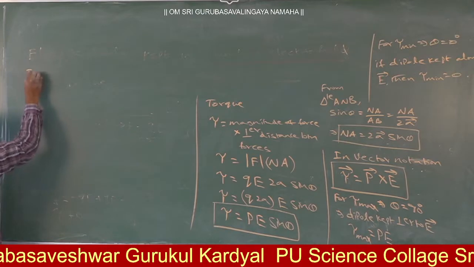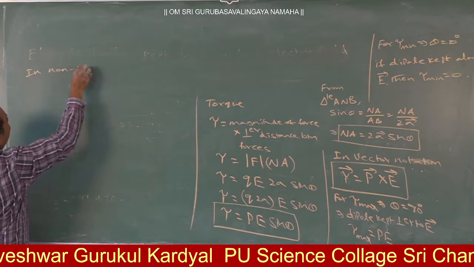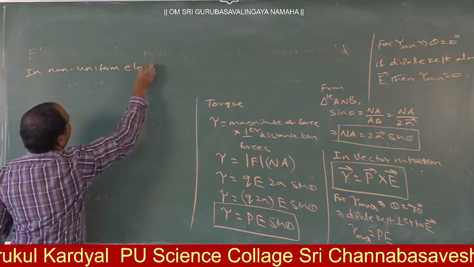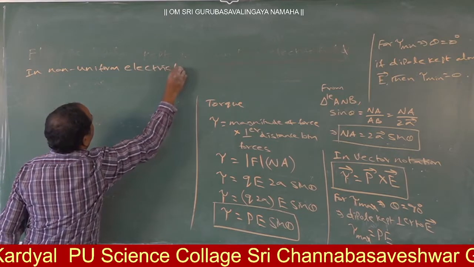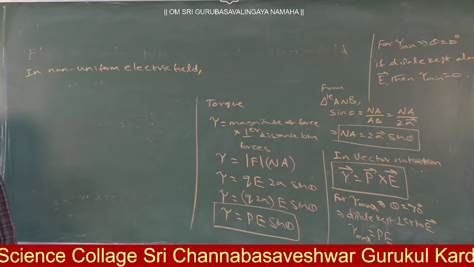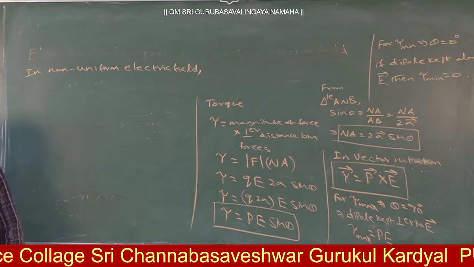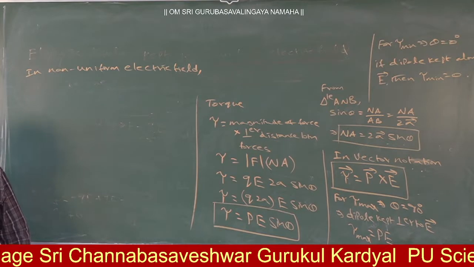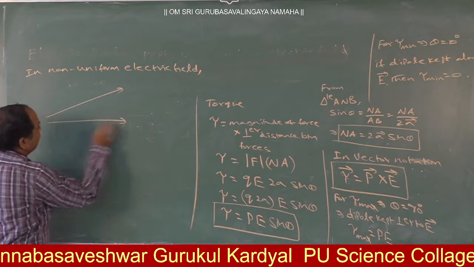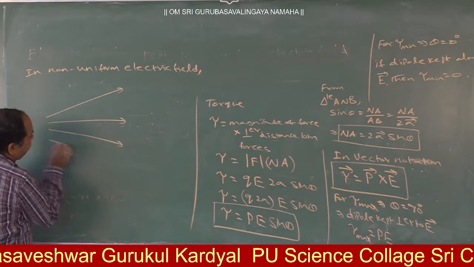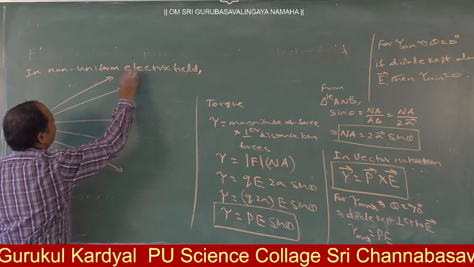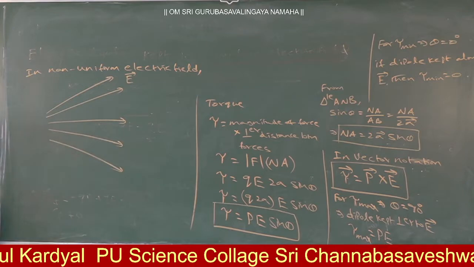In a non-uniform electric field. Non-uniform electric field means what? Uniform electric field means the electric field lines are parallel to each other. Non-uniform electric field means the electric field lines are not parallel. Suppose, let us assume that this is the electric field. Now, try to tell: is this electric field uniform or non-uniform?